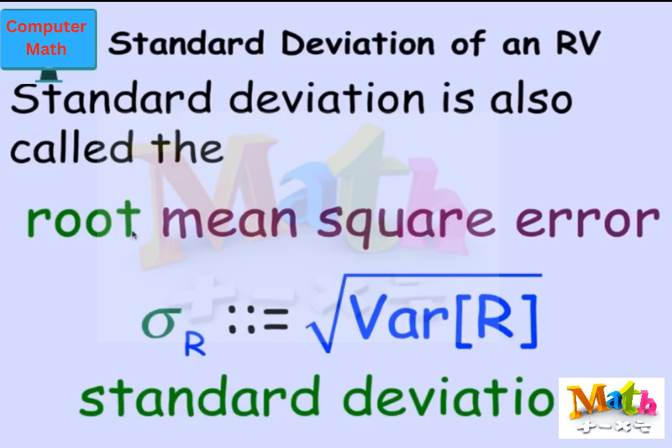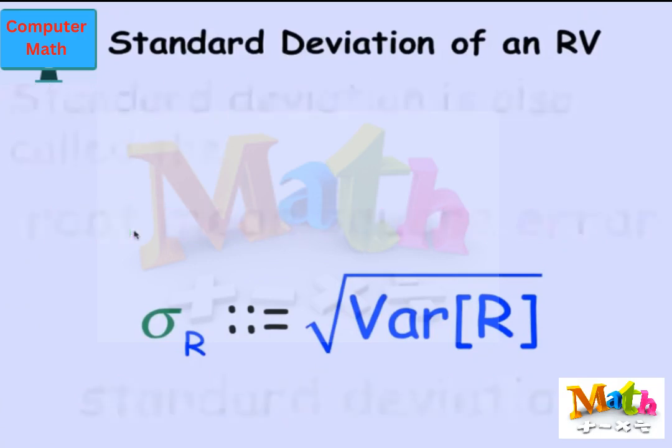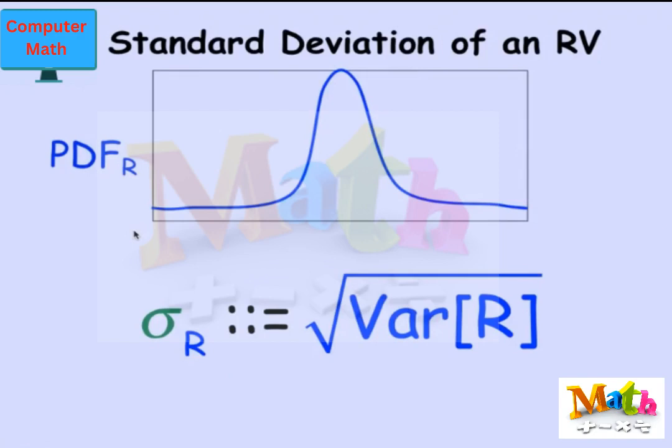Maybe a way that will help you remember the variance of R is to remember another name that it has. It's called the mean square error. If you think of R minus mu as the error that R is making in how much it differs from what it ought to be, and we square it, and then we take the average, we're taking the mean of the squared errors. And here we're back to restating the Chebyshev bound in terms of the variance.